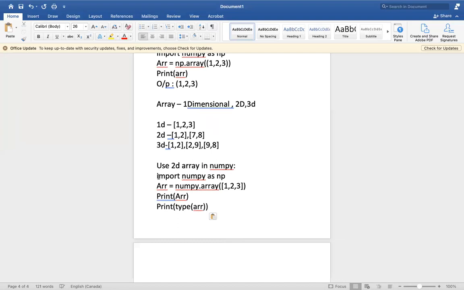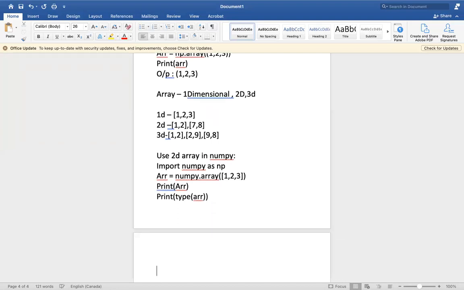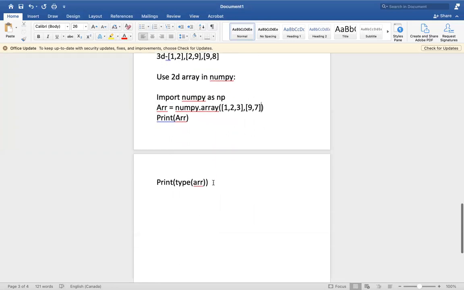So I will import numpy as np, and then declare a two-dimensional array. In a two-dimensional array, I have to give two lists. I have given two lists, and then print of array. If I give print of array, the output will be 1, 2, 3, 9, 7.